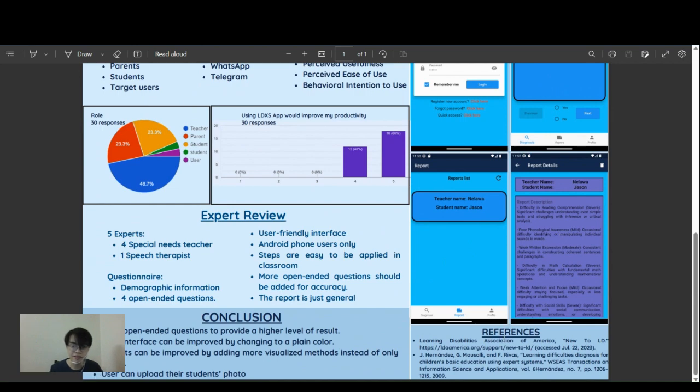And lastly, this is some of the references from my journal. As you can see, I refer to some websites, such as the Association of America, and also some journals.